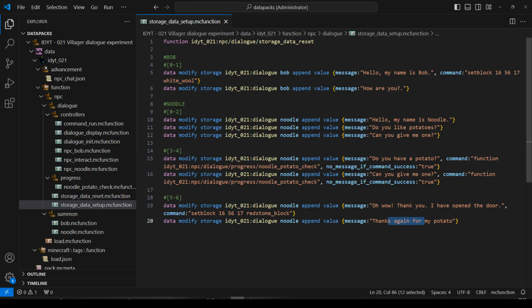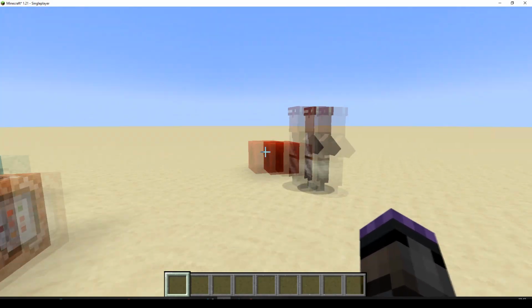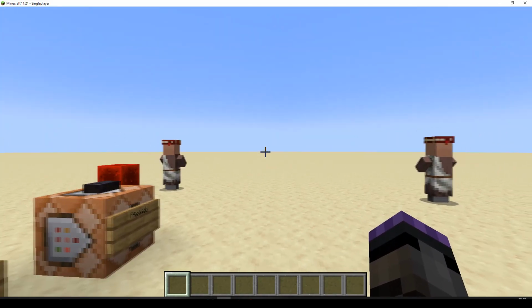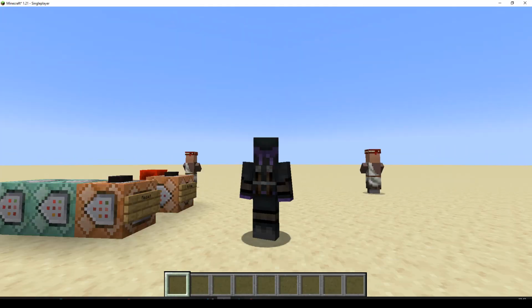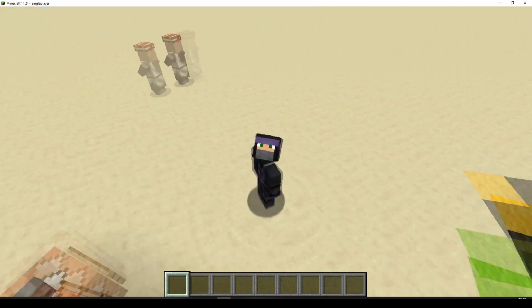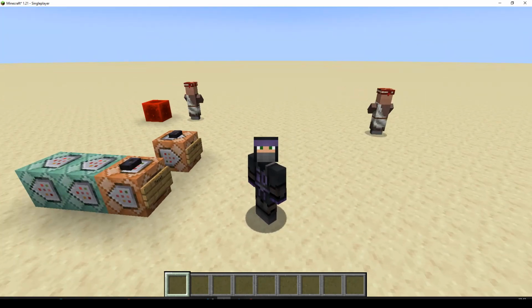Okay, so that's what we're going to be doing. We're going to do a little bit of NPC dialogue. If you've got ways to improve it, please let me know. You know, I quite like the way it works at the moment, but I'm sure there's always room for improvement. Anyway, it's going to be a bit of a long one, so I'll stop waffling. Let's get on and make it now.